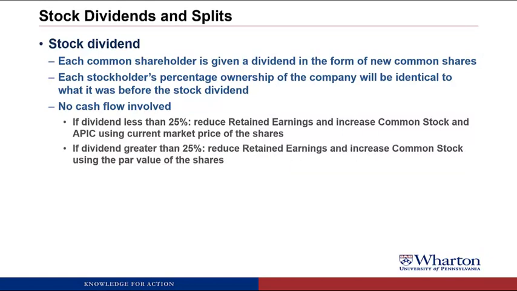If it's greater than 25%, you still reduce retained earnings, but now you just increase common stock using the par value of the shares. And the logic for these large stock dividends is that if you're giving shareholders more than 25% of their current shares, that's going to be big enough that it's going to change the stock price dramatically because there's a lot more shares out there. And so the market price isn't a good measure of how much this is worth. So we just use the par value in that situation.